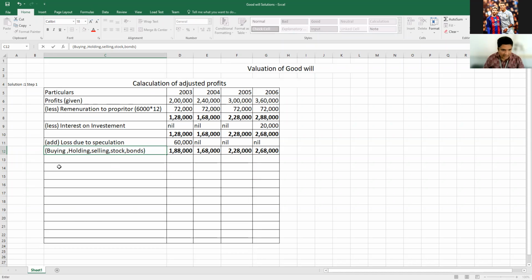And then add again non-recurring loss due to betting. What was the betting amount, which year?